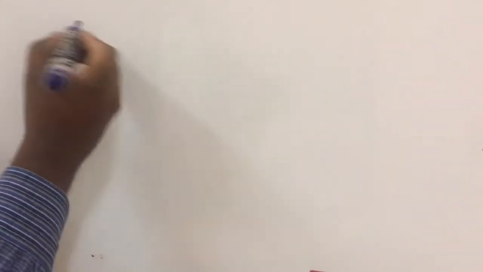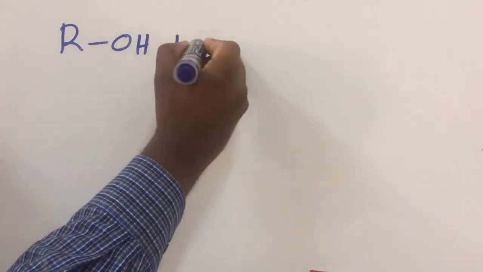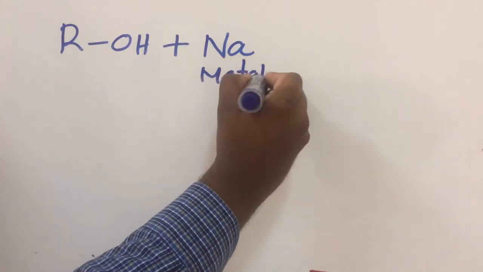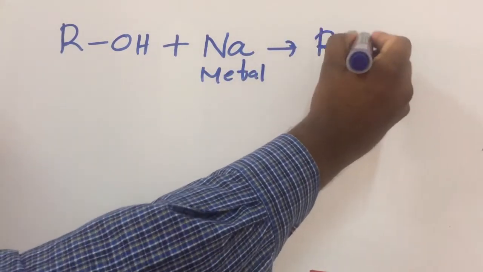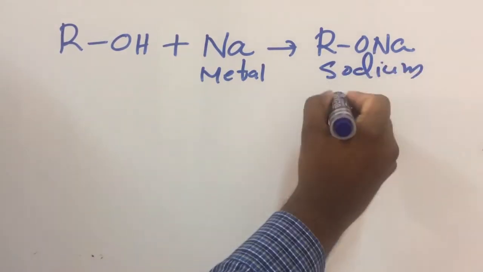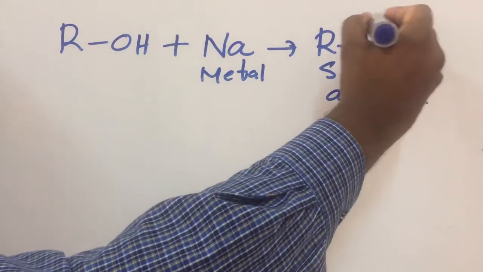Now I will give you some examples related to the acidic nature of alcohol. Take a general alcohol, ROH. When ROH combines with sodium metal, the product is RONa, sodium alkoxide, RO minus Na plus.